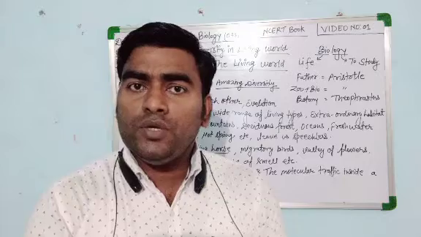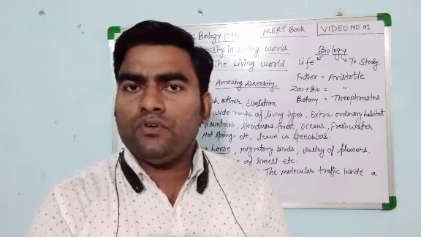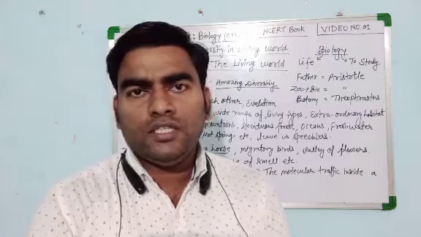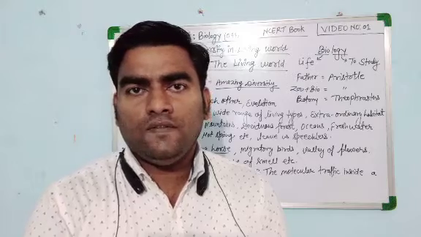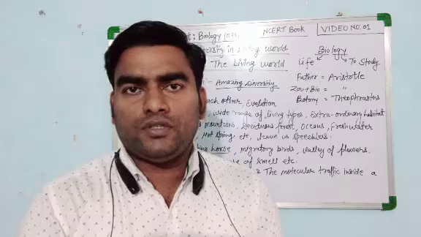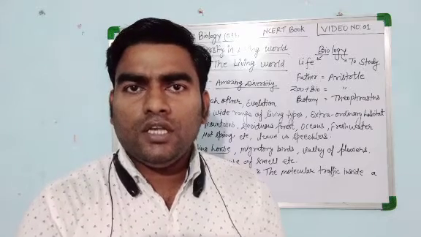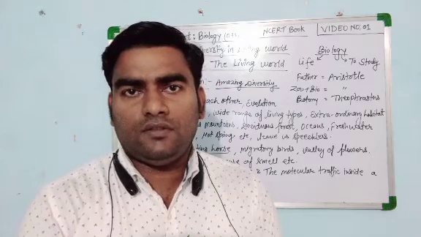The third unit is cell, its structure and function. The fourth unit is plant physiology, and the fifth unit is human physiology. These 5 units contain 22 chapters which we study in the whole session in class 11th.